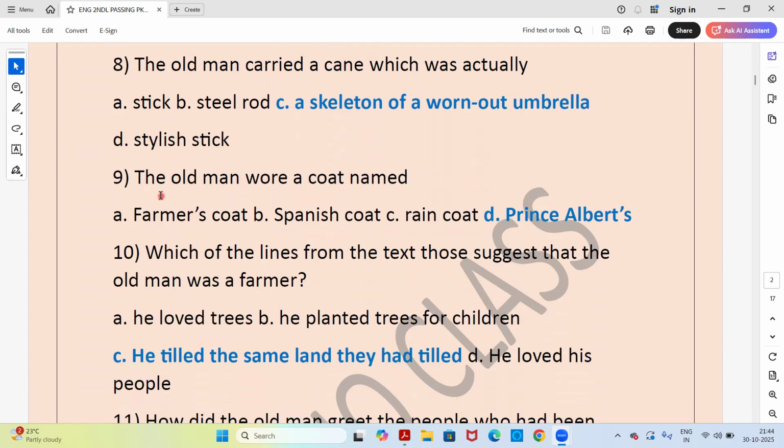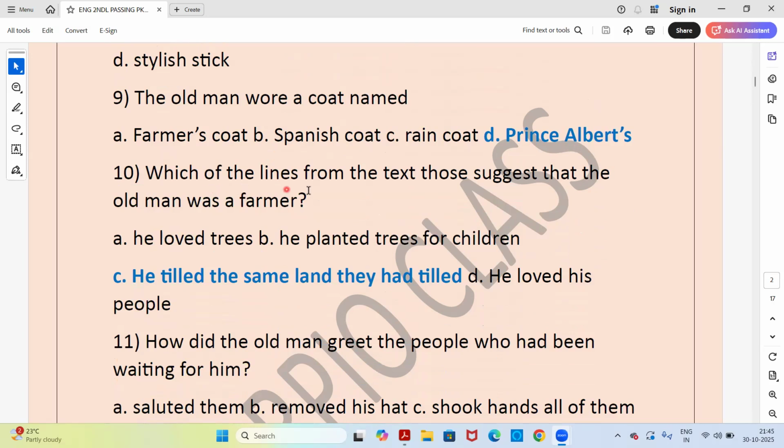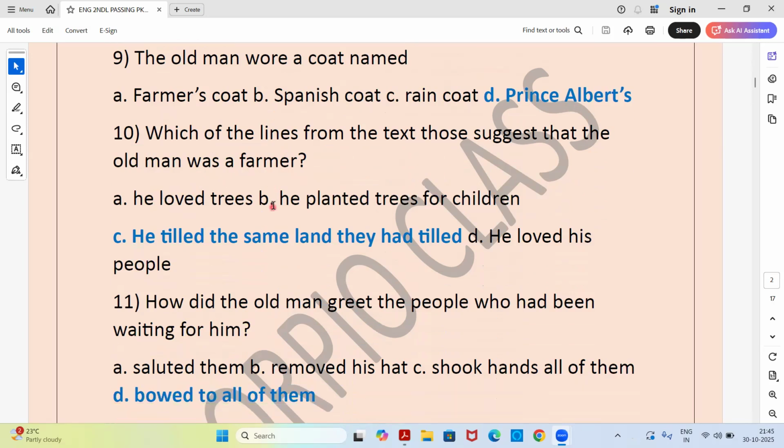Next, the old man wore a coat named, answer is option D, Prince Albert's. Next, which of the lines from the text suggests that the old man was a farmer? Answer is option C, he tilled the same land they had tilled.